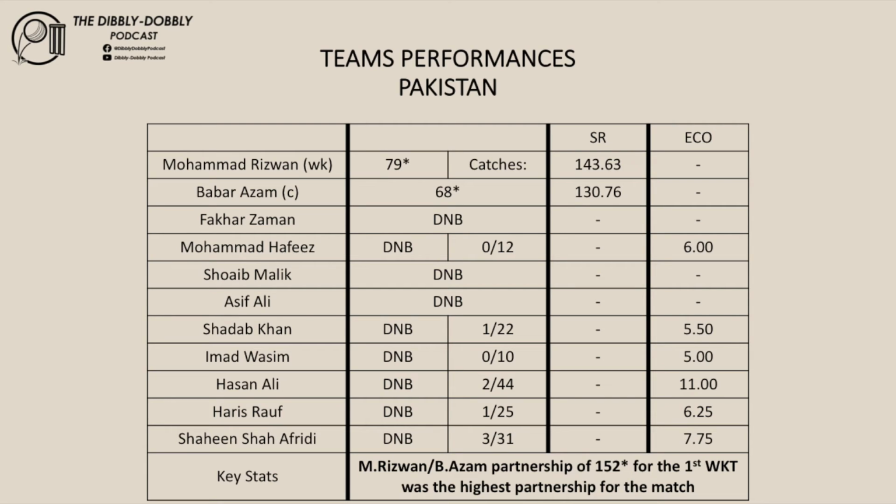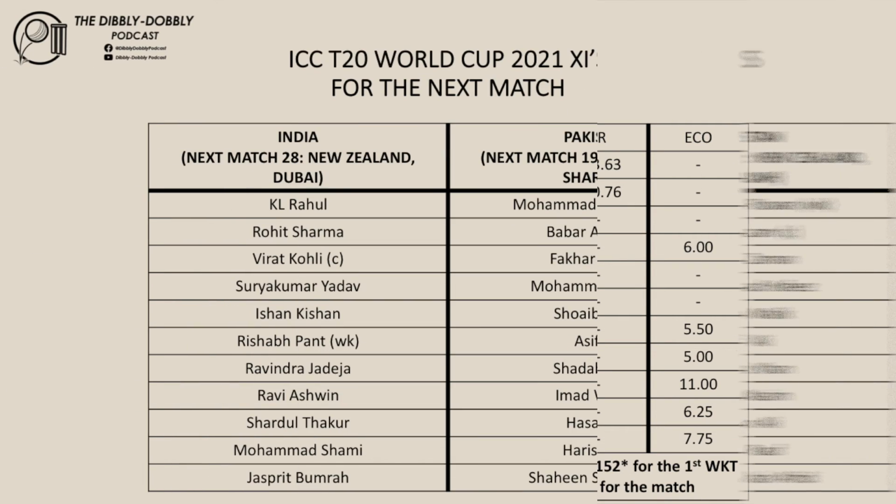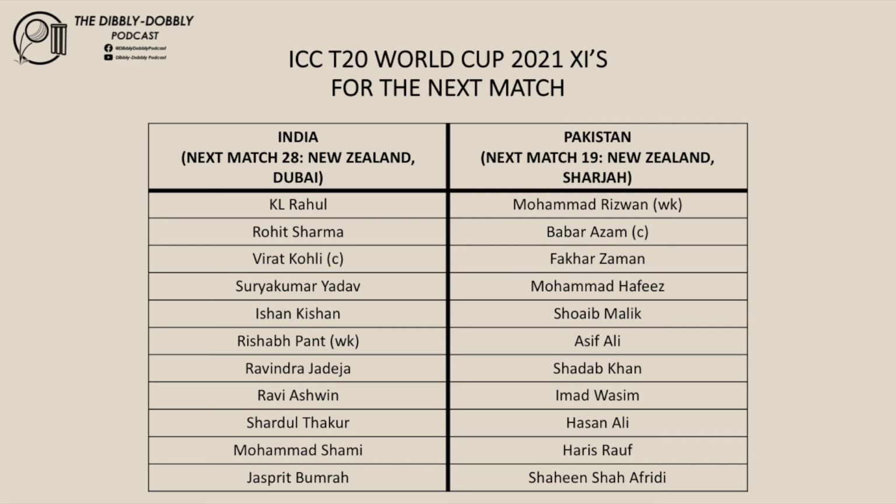This win will boost their confidence, and hopefully for Pakistan, they can build on this performance and go deeper into the tournament. Let's have a look at both teams' potential 11s for their next match in this ICC T20 World Cup. We'll start with India and their potential 11 for their next match against New Zealand. Rahul, Rohit Sharma, Kohli, Suryakumar Yadav, Krishna, Pant, Jadeja, Ashwin, Thakur, Shami and Bumrah.